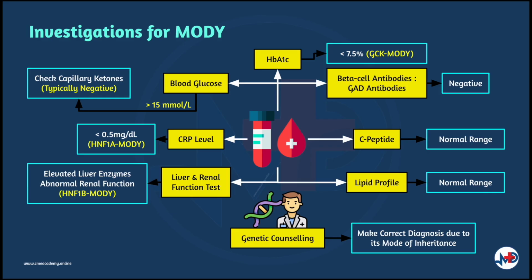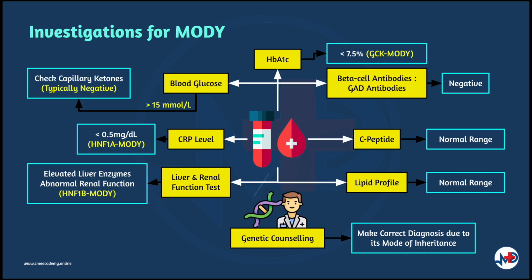In patients suspected of MODY, you would need to order blood tests which should include blood glucose levels, HbA1c, and beta cell antibodies, for example, GAD antibodies if available. If the glucose levels are more than 15 millimoles per liter, you will need to check the capillary ketones, but they should typically be negative in the case of MODY.